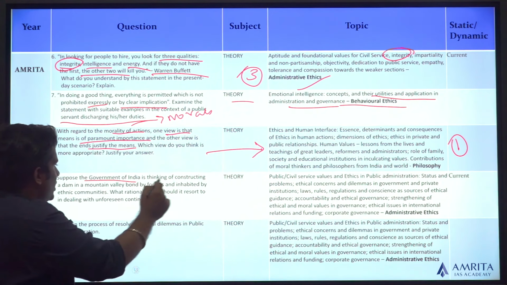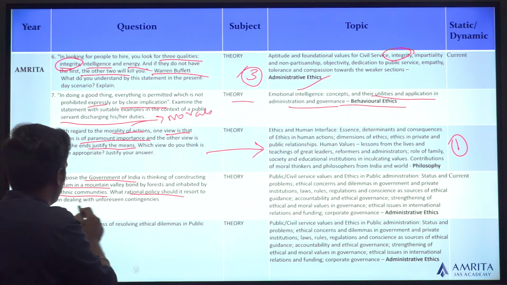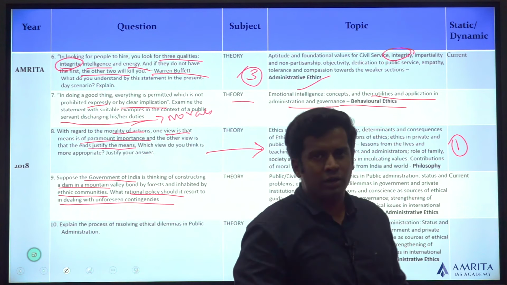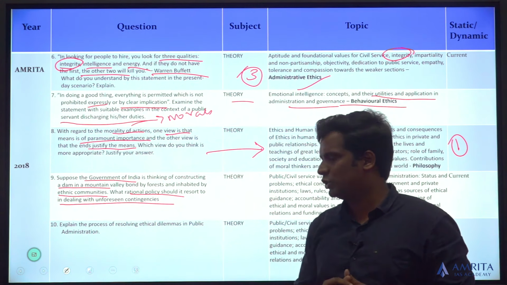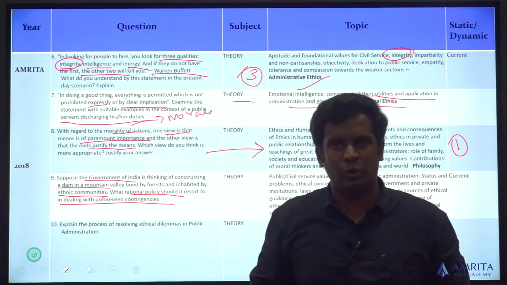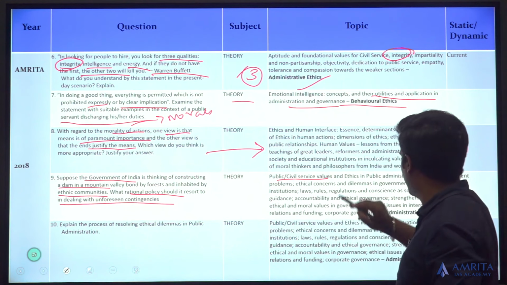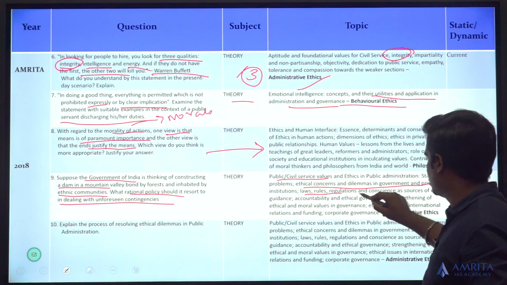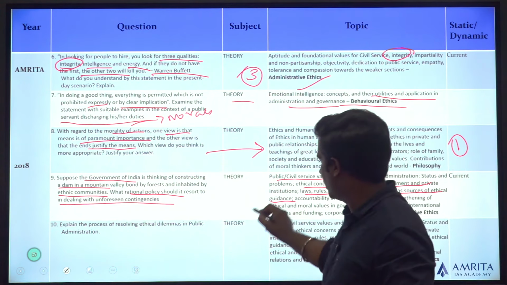Suppose the government of India is thinking of constructing a dam in an area inhabited by ethnic communities. What rational policy should it resort to in dealing with unforeseen contingencies? It talks about a situation where the government is building a dam and what the rational policy should be when faced with unforeseen contingencies. What are the policies it should be adopting? What should be the values framing that policy? Public civil service values, ethical concerns and dilemmas in government and private institutions, laws, rules and regulations as source of ethical guidance. That is a point you can always look at.